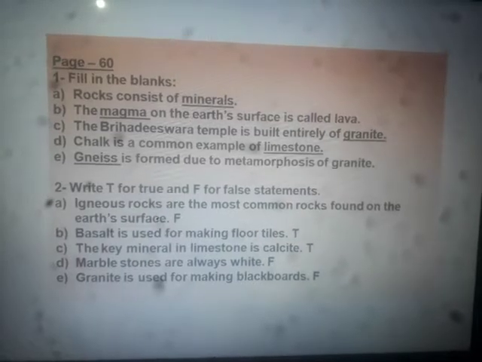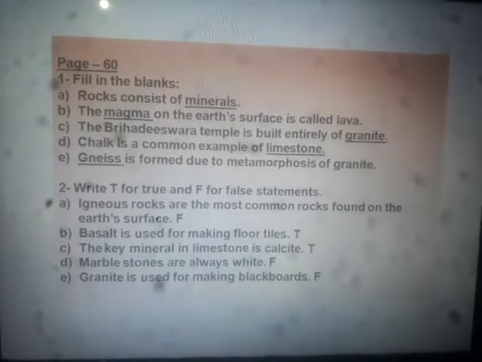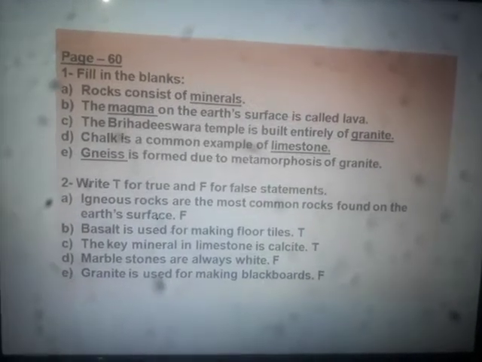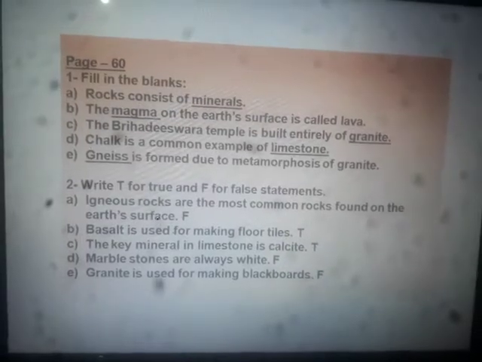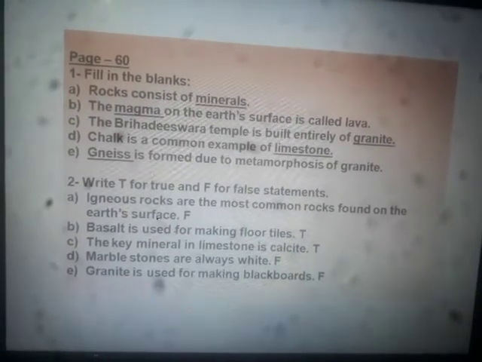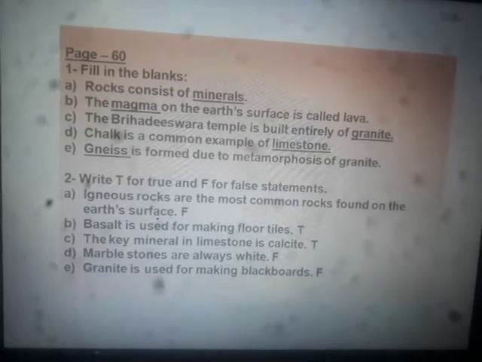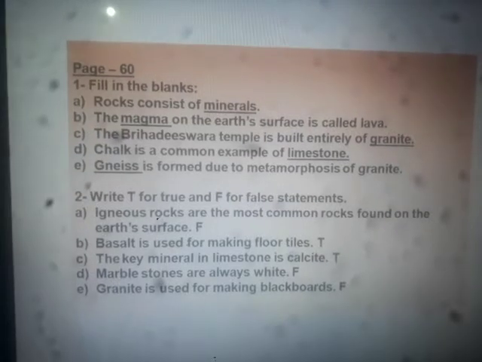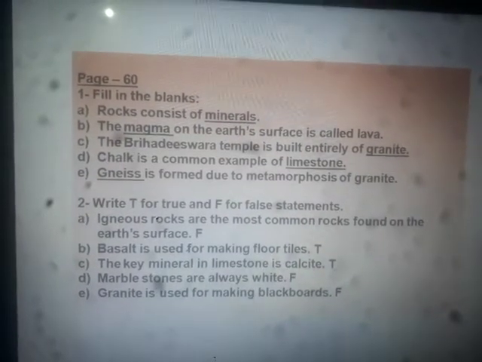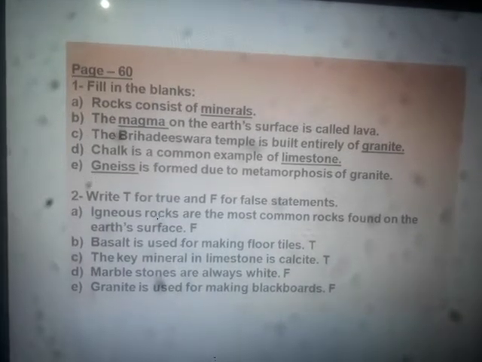Another question: marble stones are always white. It is false. Marble comes in many other colors apart from white, so marble stones are not always white. Another question: granite is used for making blackboards. It is also false. Granite is not used for making blackboards. In fact, it's slate which is used for making blackboards.